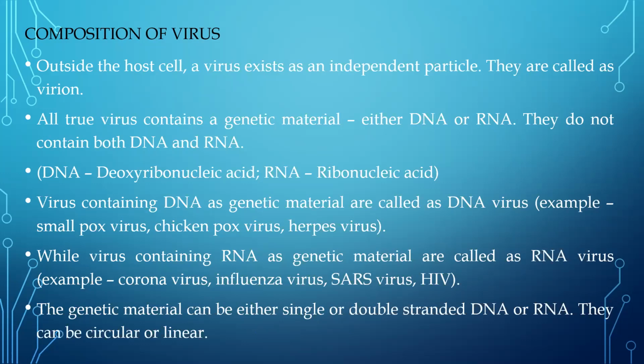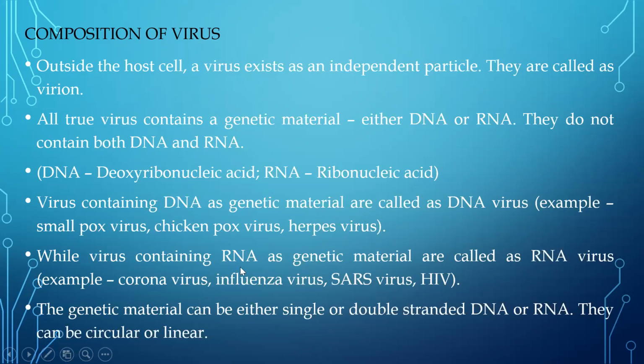They have both the DNA as the genetic material and they have RNA also inside the cell. But when it comes to a virus, a true virus will have genetic material, but either they're going to have DNA as the genetic material or RNA as the genetic material. Now, when they have DNA as the genetic material, those are called DNA viruses. And if they have RNA as the genetic material, then those are called RNA viruses. I have given you a few examples here. Like DNA viruses, we have the smallpox virus. Everyone knows what smallpox is, chickenpox virus, herpes virus. The viruses that cause these diseases all have DNA as a genetic material. So these are called DNA viruses.